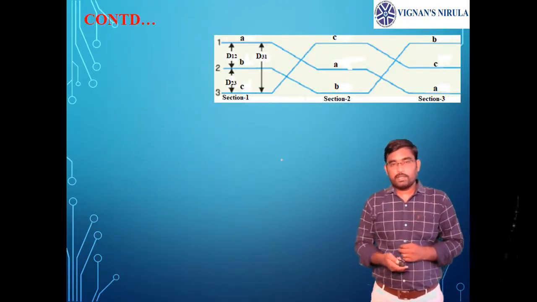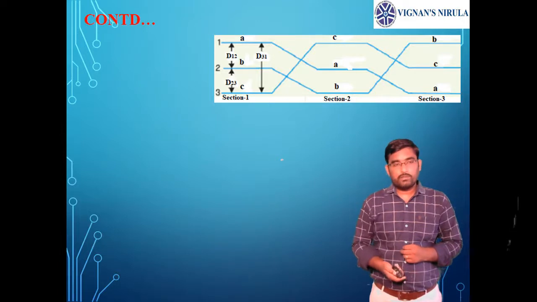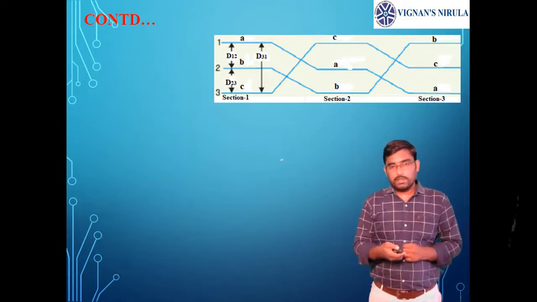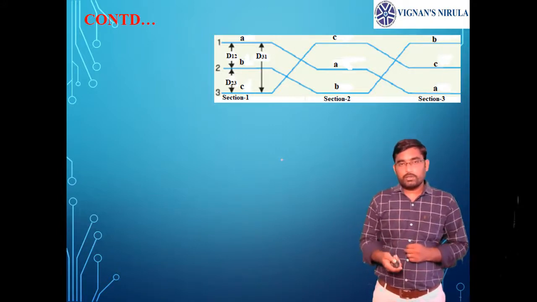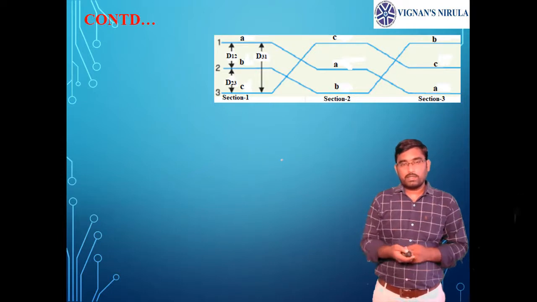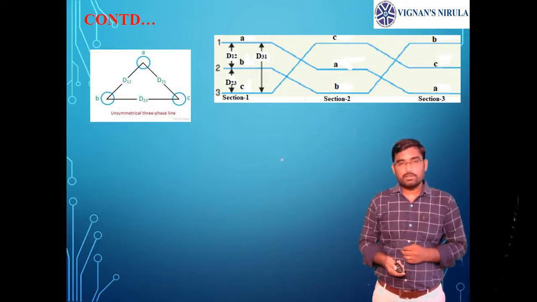Here the distance between A and B is D12, between B and C is D23, and between C and A is D31. See the diagram. In the first section conductor A is in position 1, in the second section it goes to position 2, and in the third section it goes to the third position, that is, the position of conductor C. In this way A, B, C positions are altered in each section.